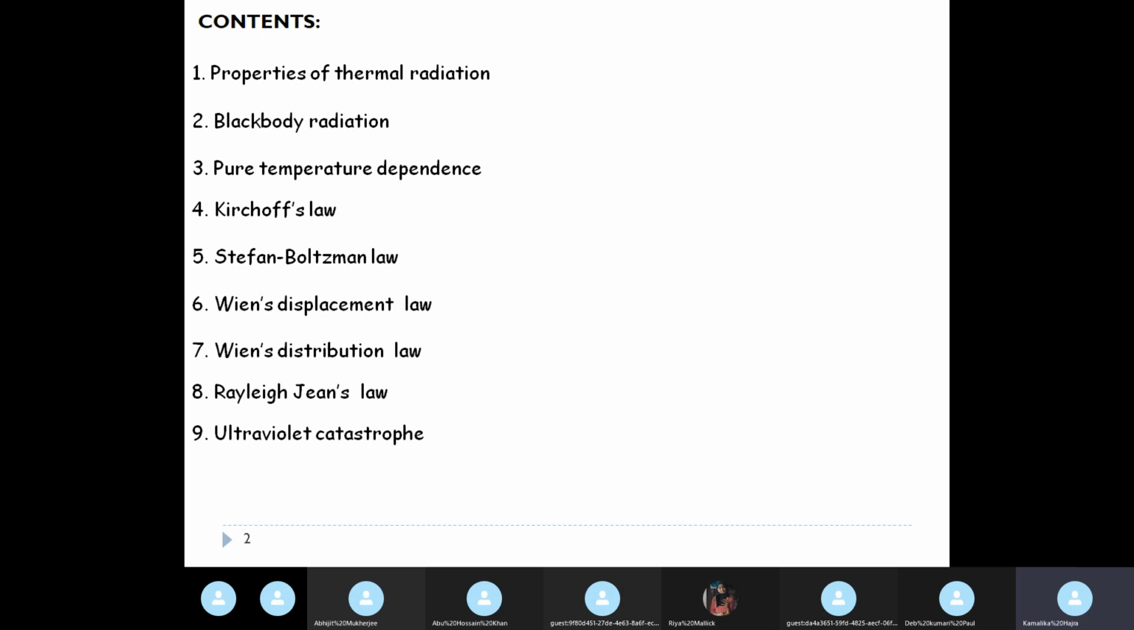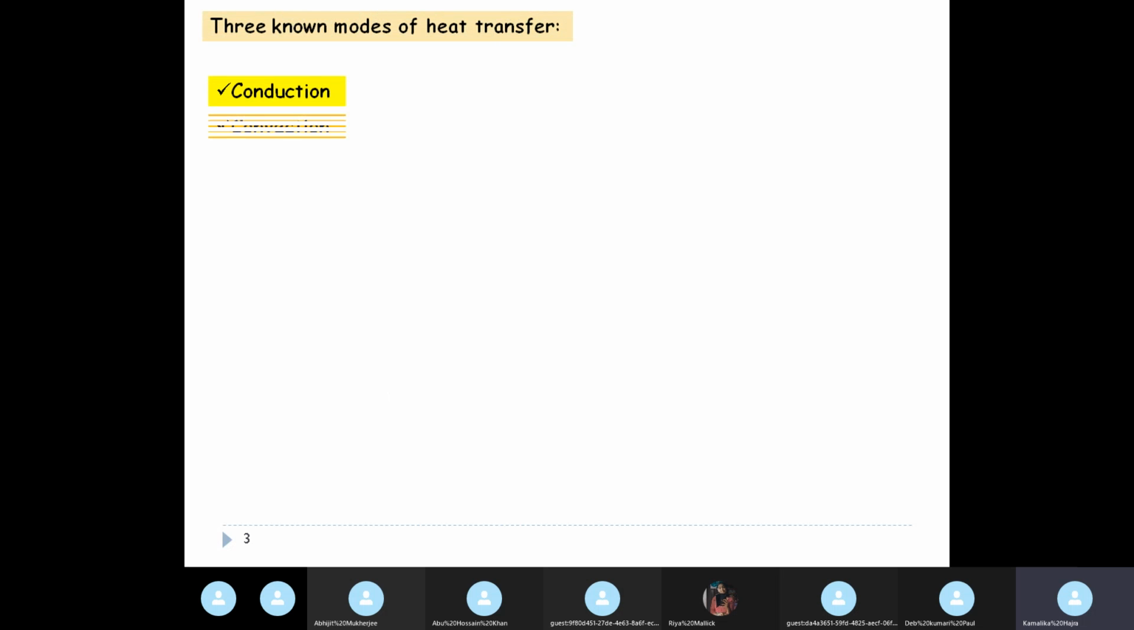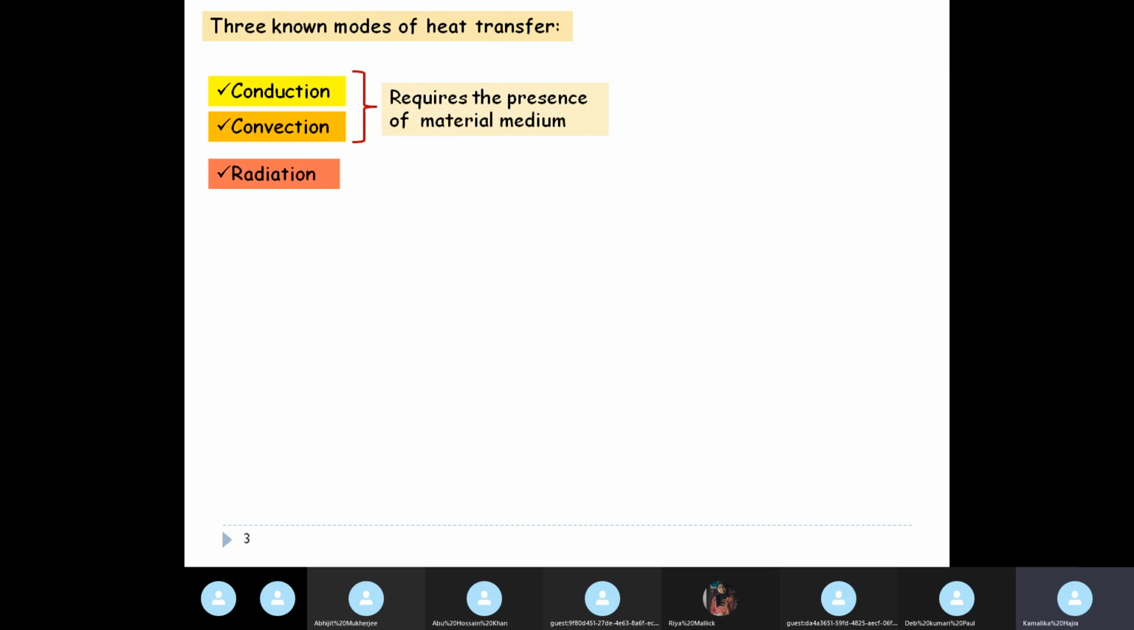We'll quickly recap up to 4, and there is something very important that we need to discuss before we move on to Stefan Boltzmann law. All right, so we saw that there were 3 modes of heat transfer: conduction, convection, and radiation, out of which conduction and convection are done through a material medium, but radiation does not require a material medium. This radiation is our topic of interest, the mode of heat transfer where a material medium is not required.